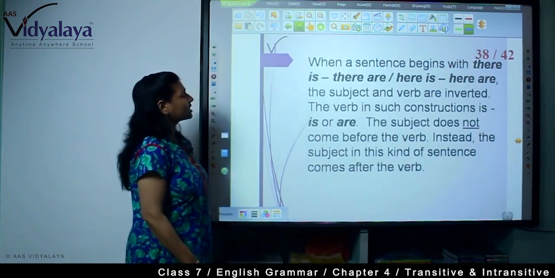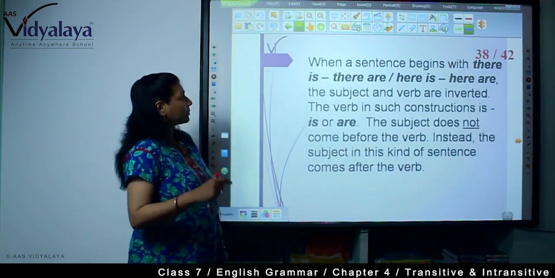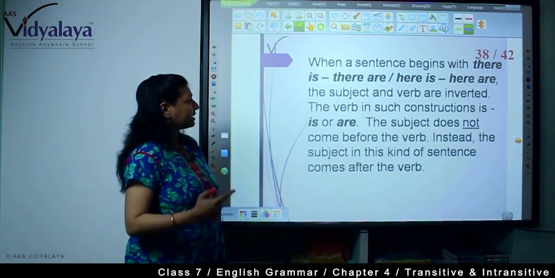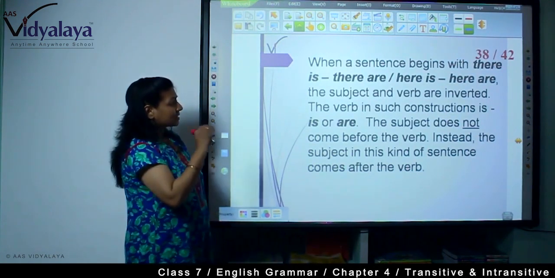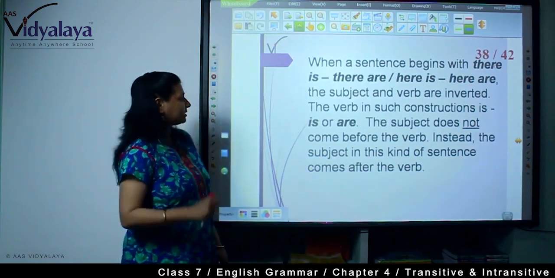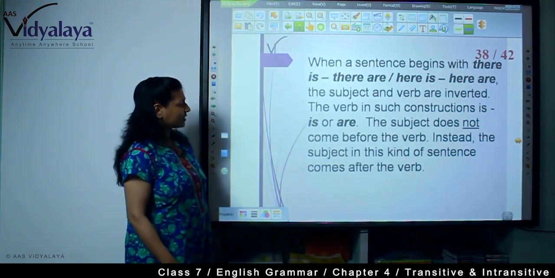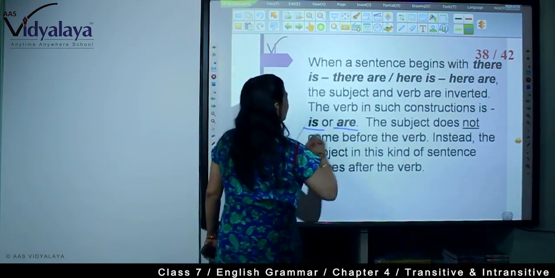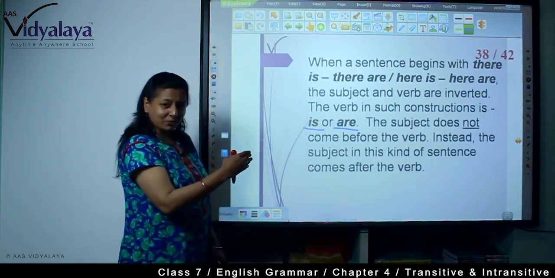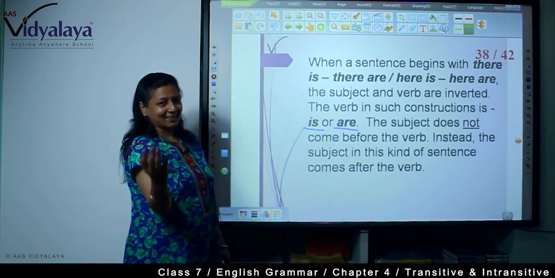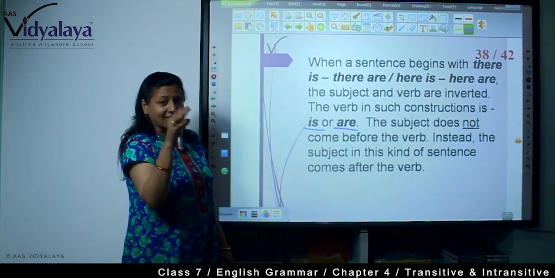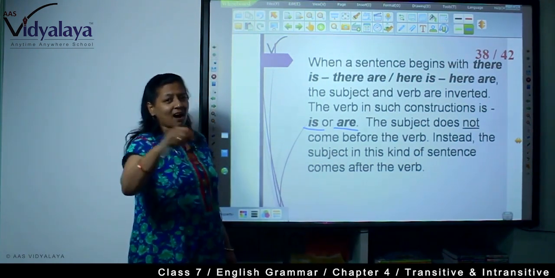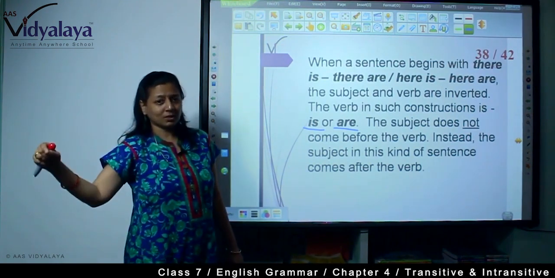Now, this is the third problem. When the sentence begins with there is, there are, here is, here are, the subject and verb are inverted. The verb in such constructions is or are. The verb is at first and the subject is later. So you will have to find the subject later, that is, here are many books.